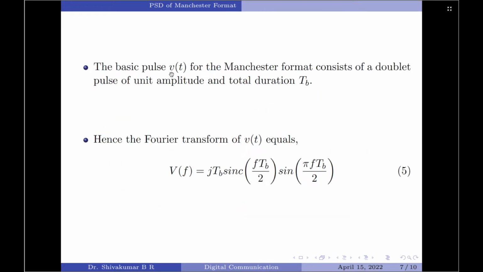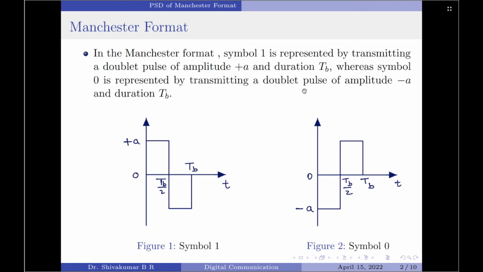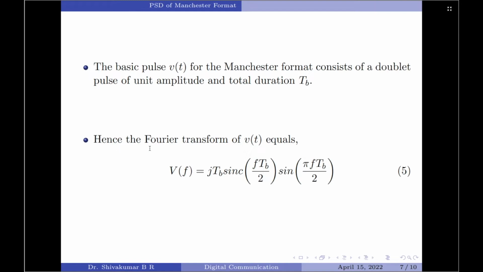The basic pulse V of t for the Manchester format consists of a doublet pulse of amplitude 1 and duration 1 TB. This was shown at the beginning of the derivation here. This you see is symbol 1, which is a doublet pulse. This is symbol 0, again a doublet pulse, but the amplitude is minus A. So, the Fourier transform of this doublet pulse is given by V of f equal to j TB sinc of f TB divided by 2 multiplied by sine of pi f TB divided by 2.